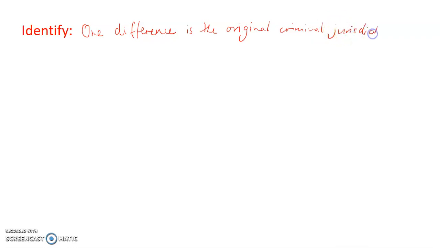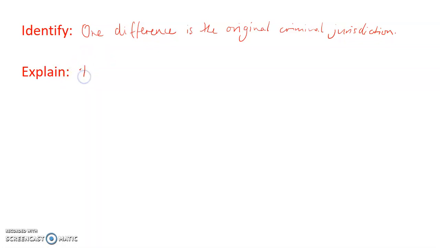Okay. So one difference is the original jurisdiction. Even better, I can say the original criminal jurisdiction. Okay, so I've set up my answer now, and I'm going to go through and explain.